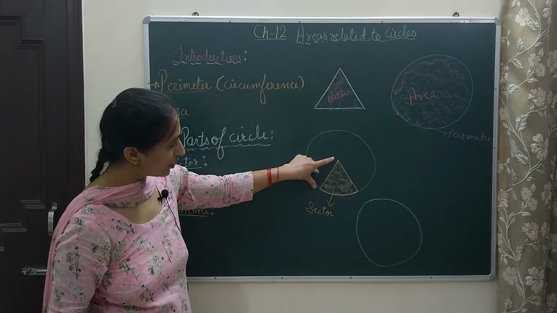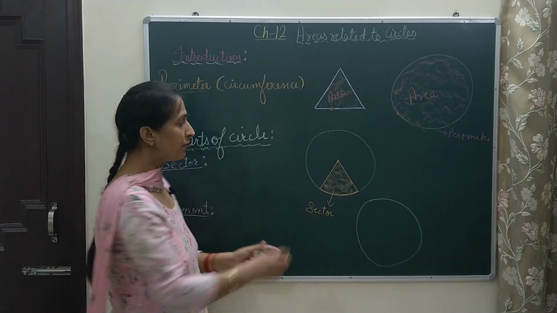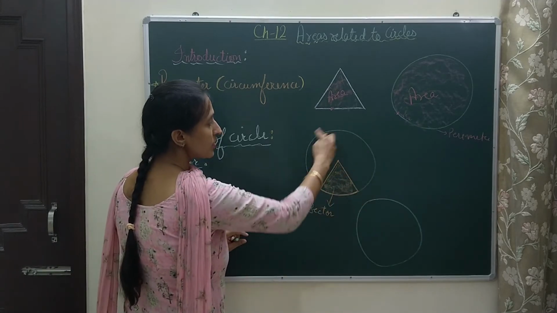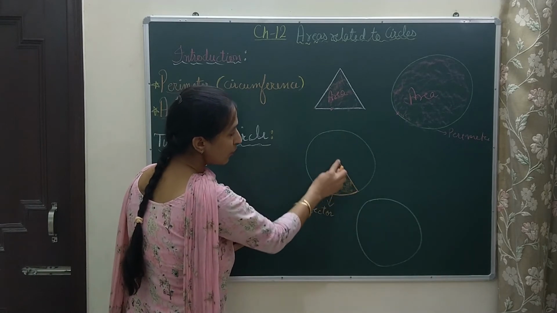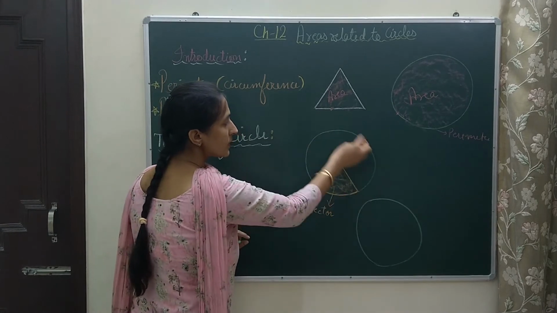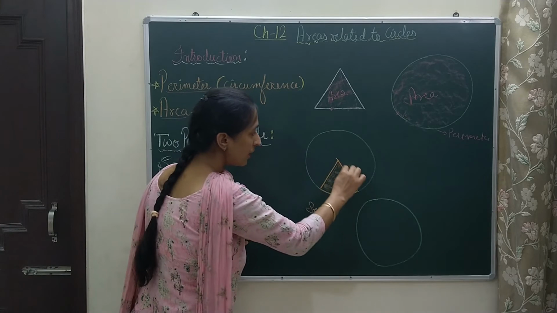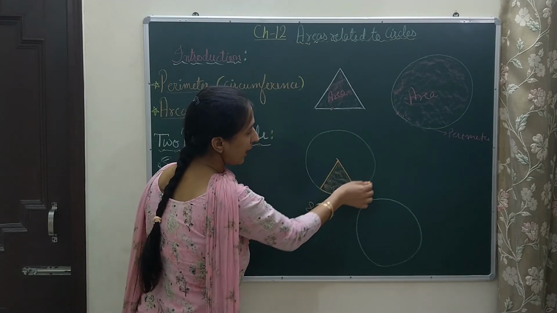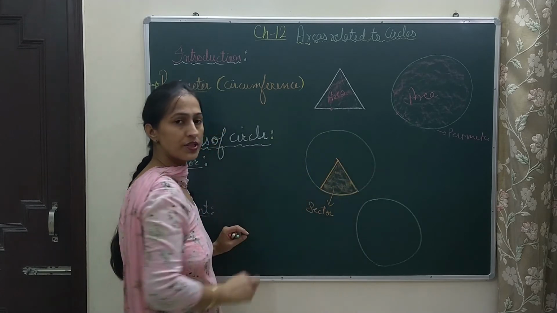As I have told you, the area between two radii and arc, if you see here on its back, which is not colored, this region is also bounded by two radii and an arc. So this is also a sector of the circle.